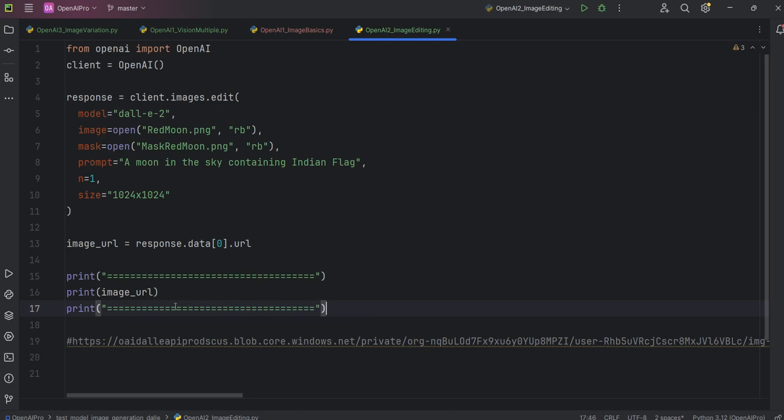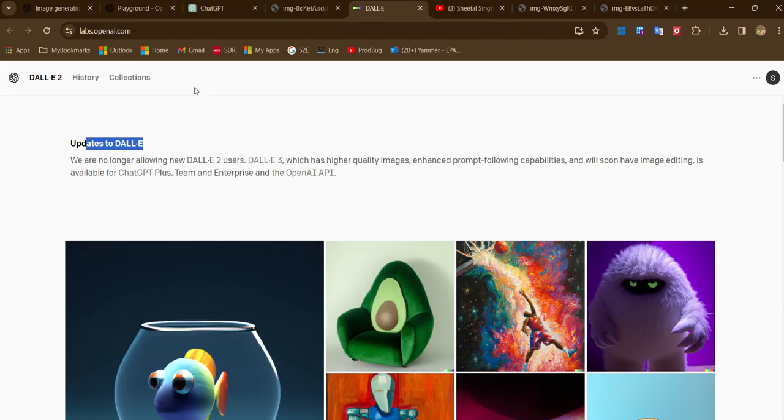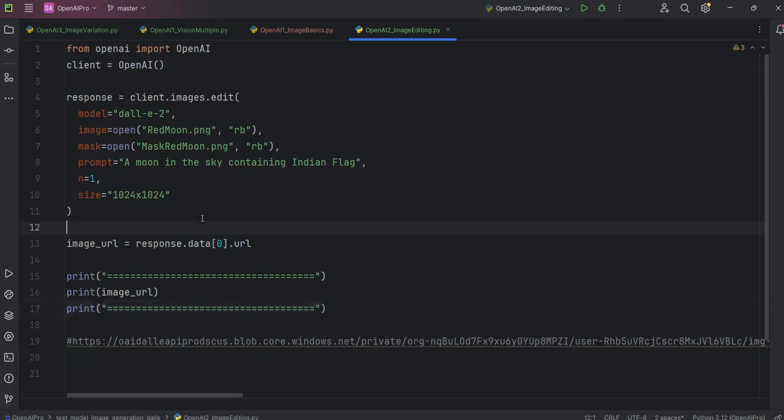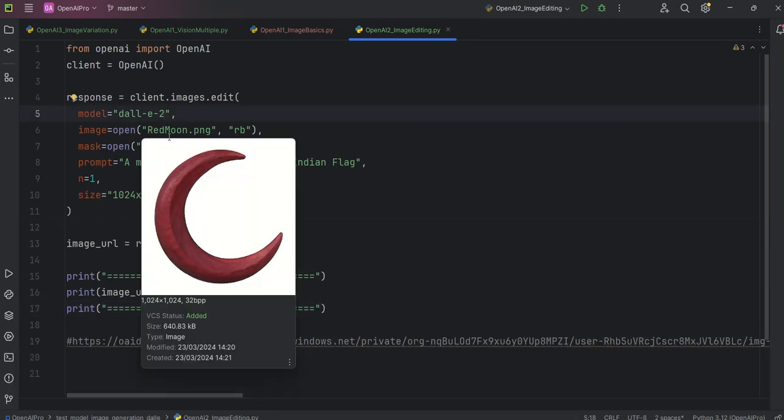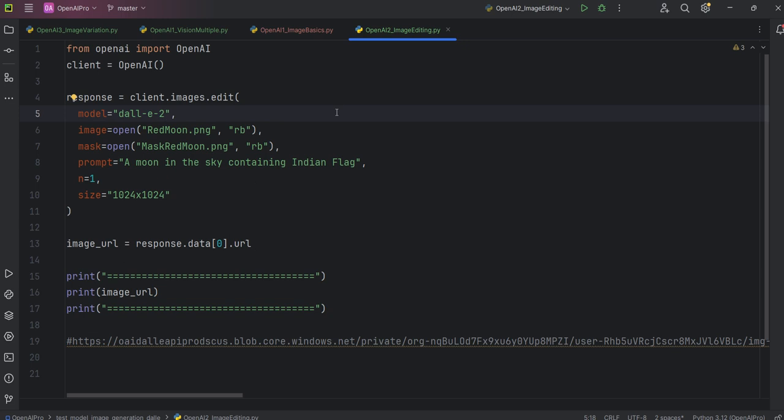In the coding I can still access DALL-E 2, but from the website I can't. You can see here I have logged in, but I can't use DALL-E 2 as a public user. Via the API I can still use DALL-E 2, but I can't use DALL-E 3 because for DALL-E 3 they need some different account, or maybe they are asking for some money. So DALL-E 3 is not free from the API perspective, but DALL-E 2 I can still access. So let's play with DALL-E 2.